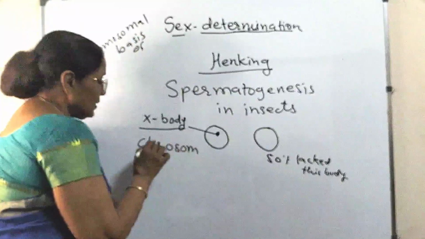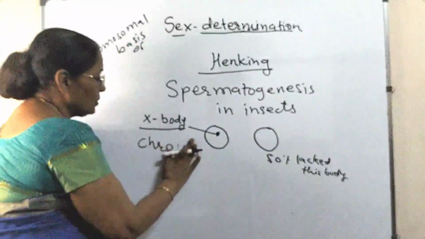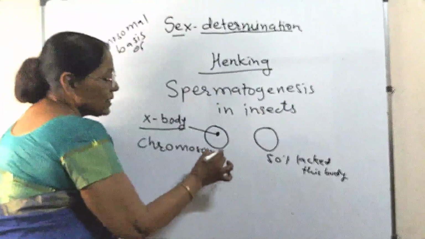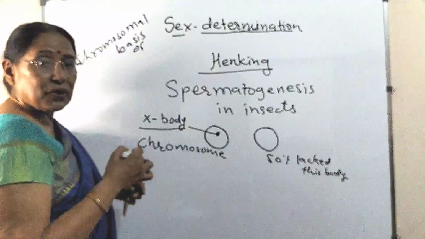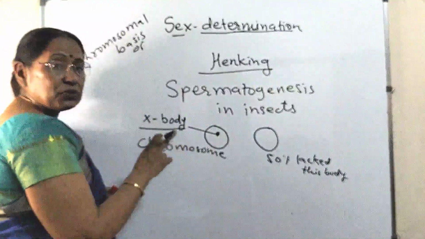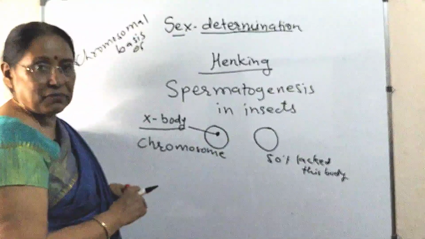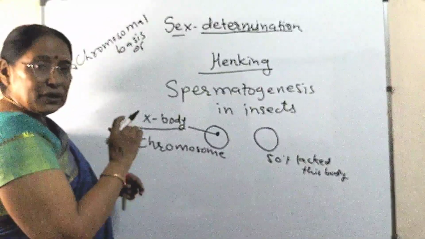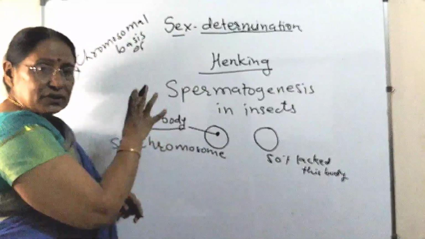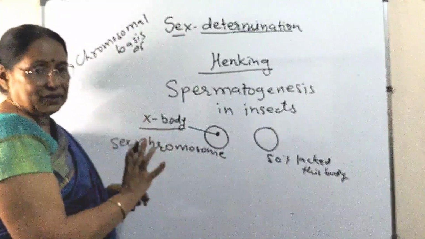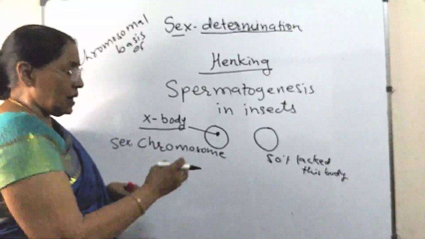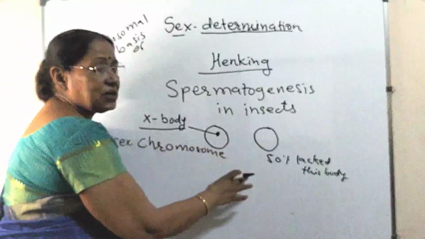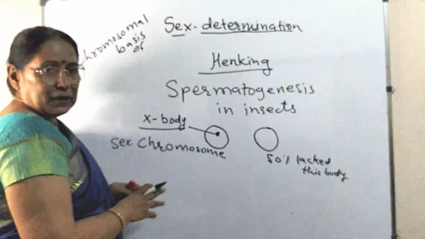This body is actually a chromosome. And then it was found out that this chromosome is responsible in sex determination. That's why it was called sex chromosome. So this was the history of finding out of the X chromosome. Now we will see how 50% of sperms had this body and the other 50% do not.